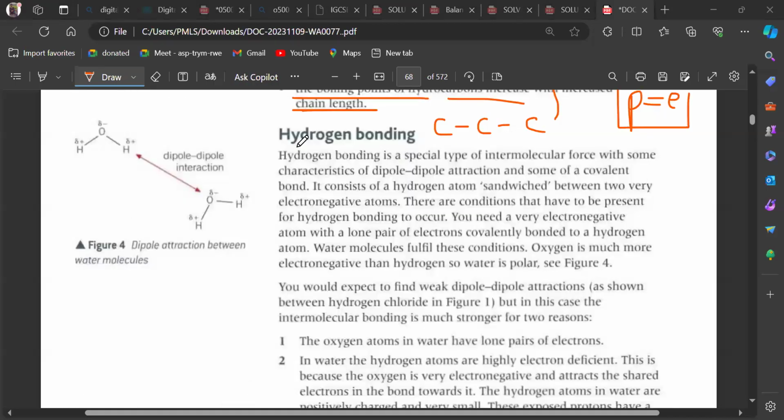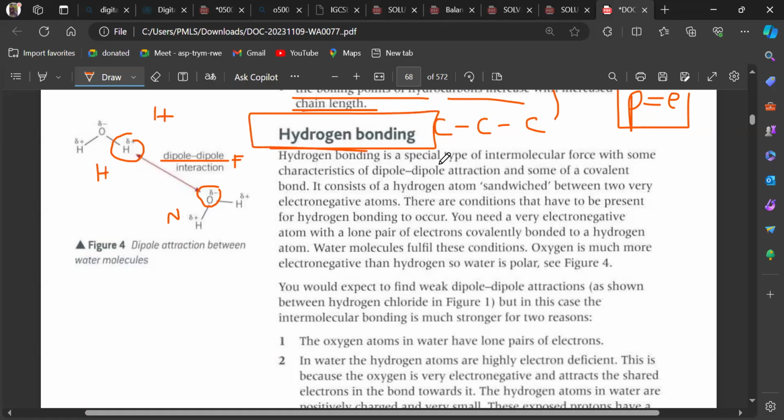Now let's talk about hydrogen bond. When a dipole-dipole interaction occurs between an oxygen and a hydrogen, or a nitrogen and a hydrogen, or a fluorine and a hydrogen, in these three cases we mention hydrogen bonding, which is a special type of intermolecular force with some characteristics of dipole-dipole attraction and some of a covalent bond.